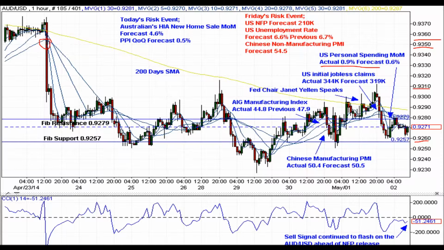The Aussie began today's trading session at the beginning of Sydney trading hour, inching closer to the short-term Fibonacci resistance at 0.9279, while the Fibonacci support is set at 0.9257. Ever since yesterday's trading session bullish reversal, the trend line dipped below the 200-day simple moving average and continued to trade below the 200-day simple moving average.